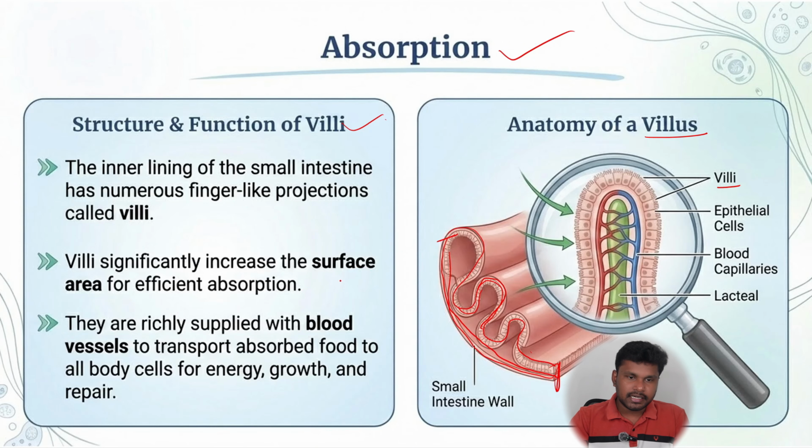Okay, villi significantly increase the surface area for absorption. They are small finger-like projections in the small intestine. They are richly supplied with blood capillaries. Why? To send the digested food into the blood directly, and all body cells require energy, growth and repair, right? That will be done by the absorbed food through the blood vessels.